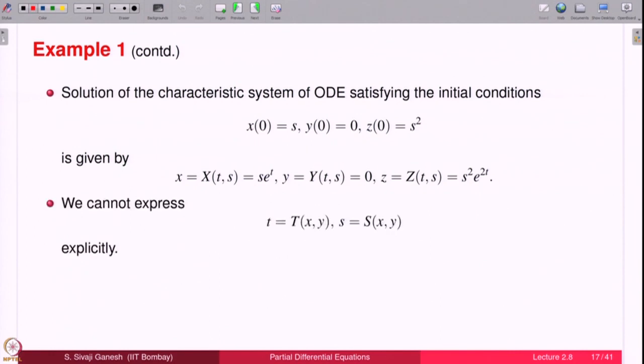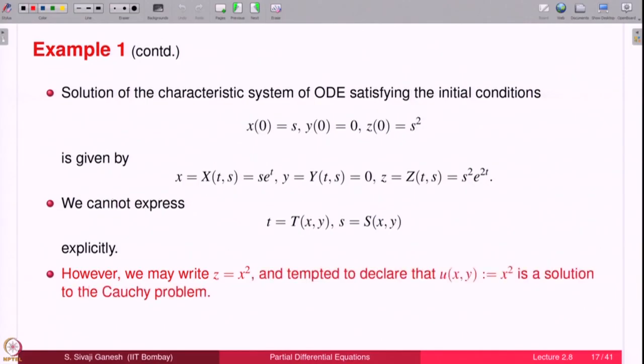And here we cannot express explicitly. You can see x equal to s e power t, y equal to 0, there is no way you can solve for both s and t from this. But suddenly we see that if we look at the third one, that is s square e power 2t, that is s e power t whole square, therefore z equal to x square as a solution. We have an idea for a solution maybe, and are tempted to declare that my solution is going to be u(x,y) equal to x square. Okay. It solves the Cauchy problem.